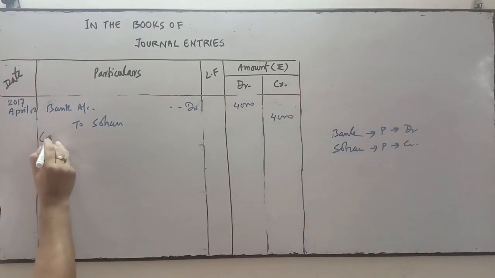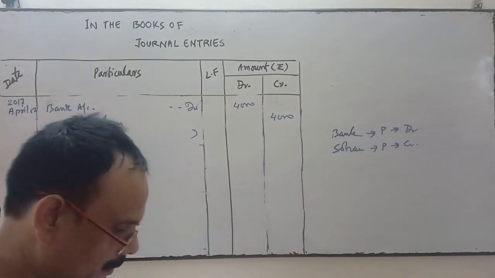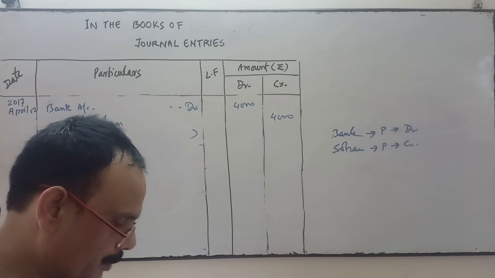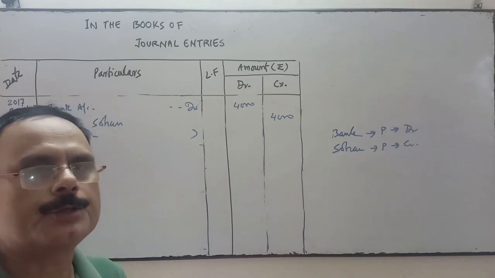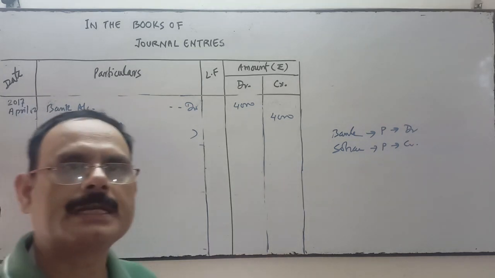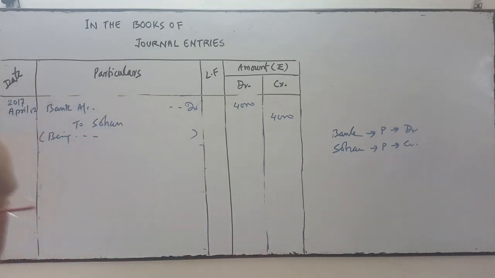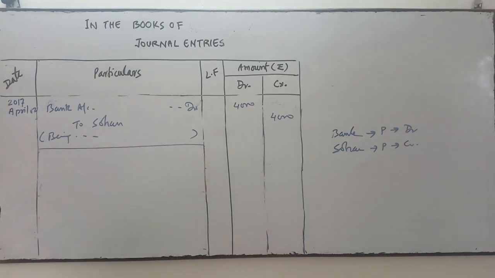What will you write in the narration? Simple. The narration of this transaction will be: being amount deposited directly into our bank. Amount directly deposited in our bank. Okay, this will be the narration. Thereafter, this area will be blocked.